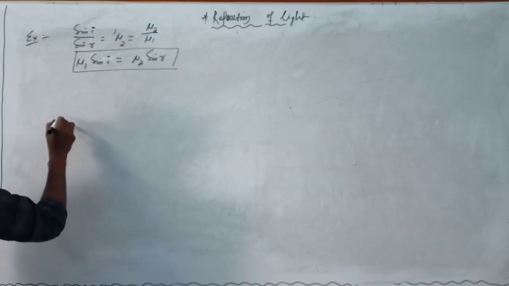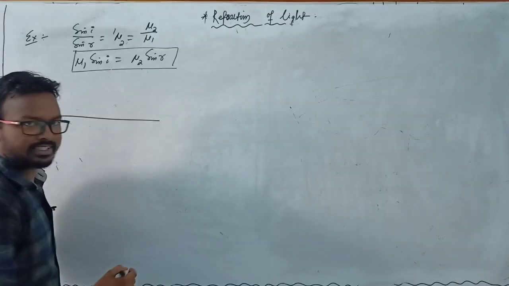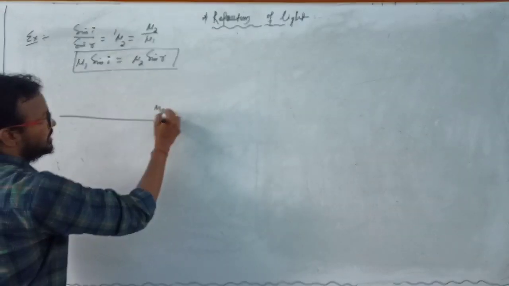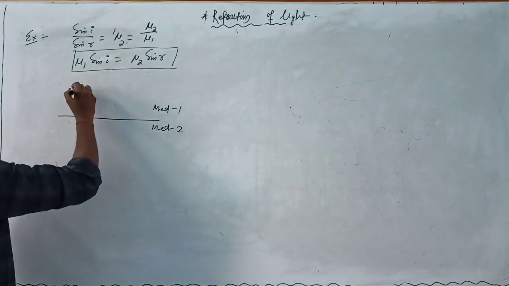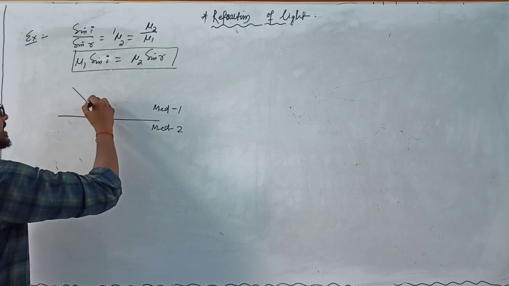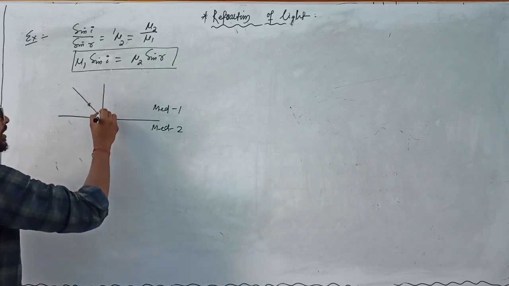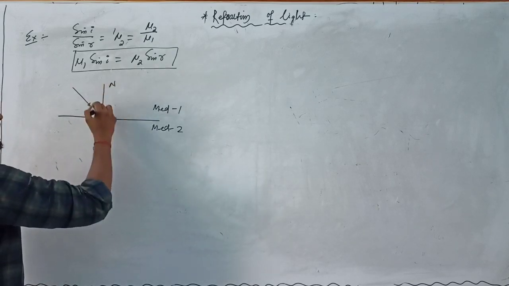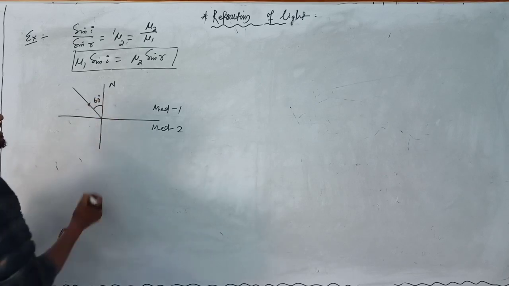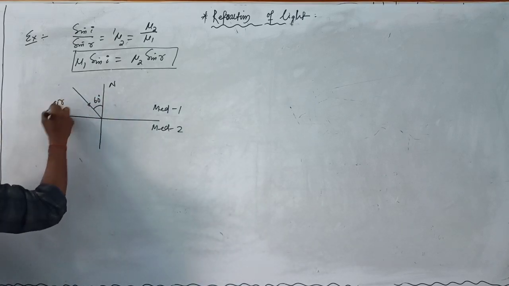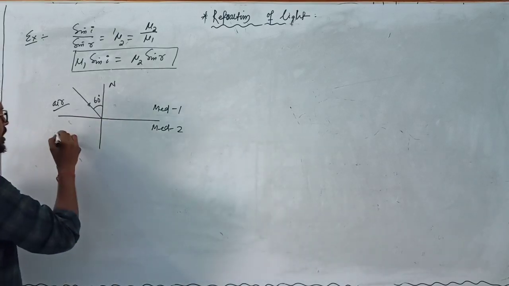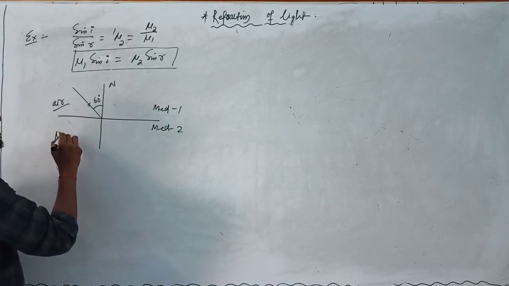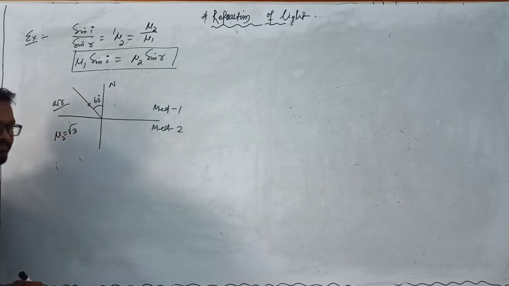Clear? Okay. Suppose there is an interface or there are two media, that is medium 1 and medium number 2, and here the light is incident. This is the normal, and here the angle of incidence is 60 degrees, and this medium is suppose air medium, and this medium is other than air medium, and the refractive index of the second medium is equal to root 3.